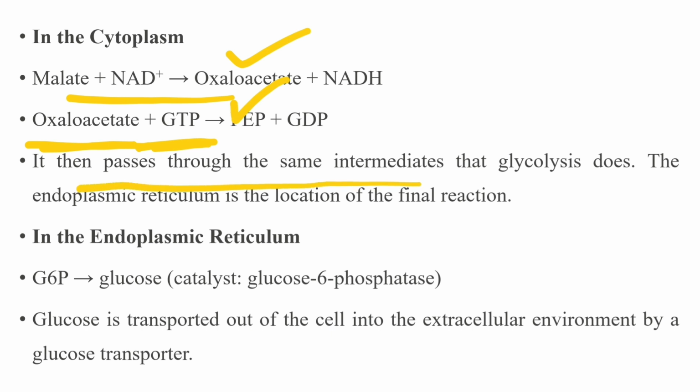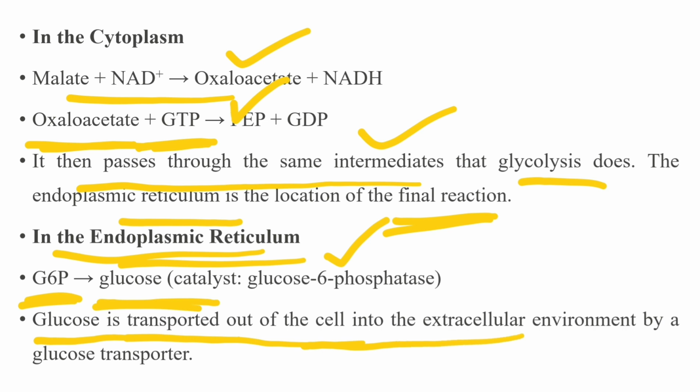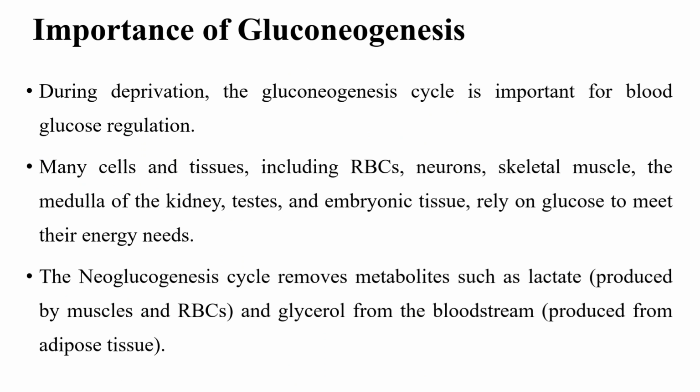It then passes through the same intermediates that glycolysis does. The endoplasmic reticulum is the location of the final reaction. There, from glucose 6-phosphate, glucose will be formed by the enzyme glucose 6-phosphatase. Then the glucose is transported out of the cell into the extracellular environment by a glucose transporter. So it is the overall pathway of gluconeogenesis.